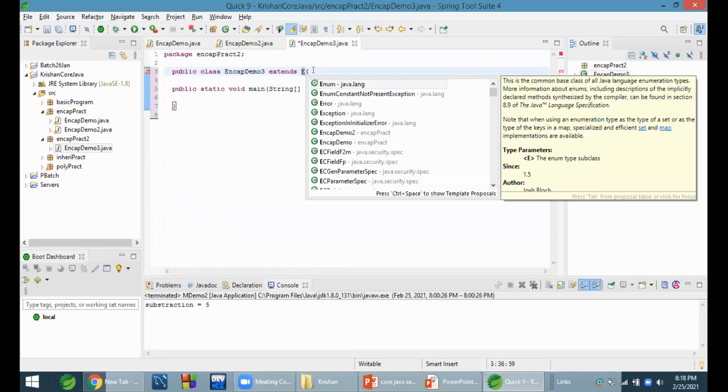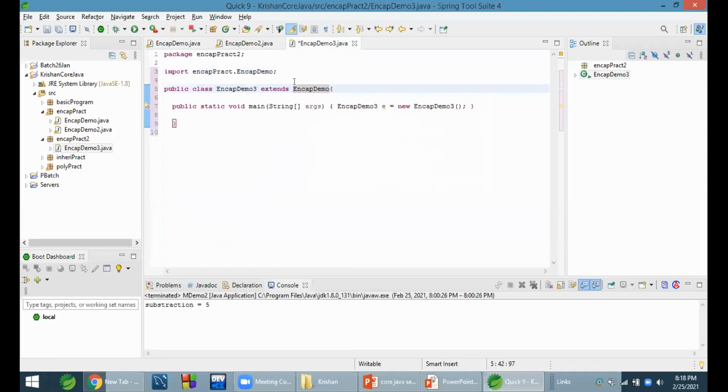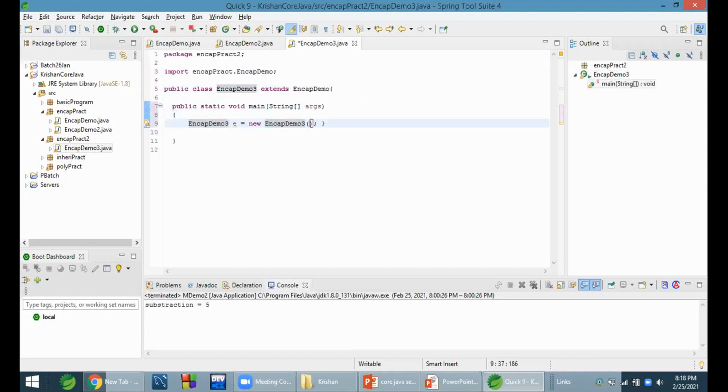Demo extends NCAP demo. Yeah, now we do not have any error. Here we can check whether we are able to access that private member.